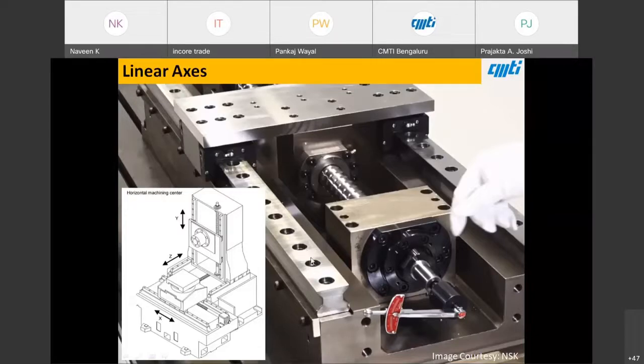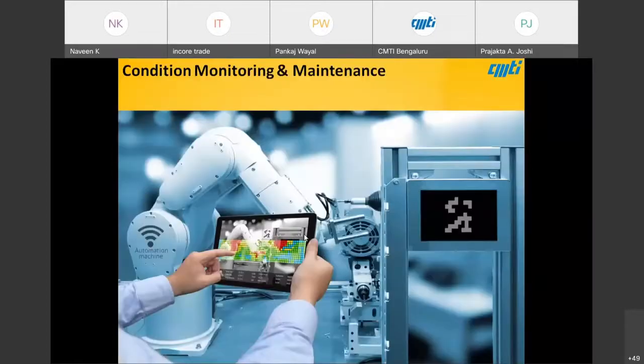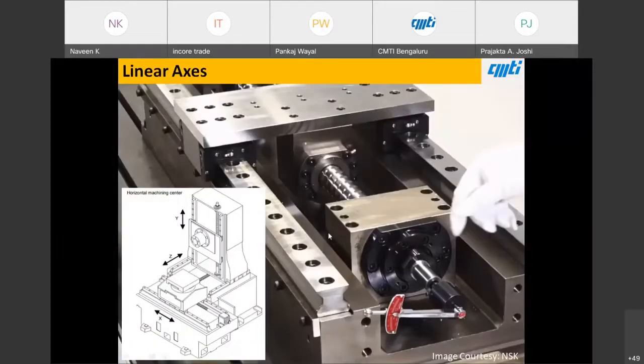The precision with which these linear elements are manufactured and assembled, and the overall parallelism, flatness, squareness, and all the geometrical parameters, is what differentiates a normal lathe or milling machine from a high-end, high-precision machine, like the ones which are imported. That is where the accuracy comes from. So these elements are the building blocks.